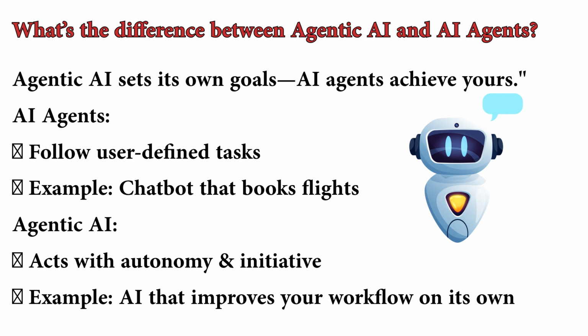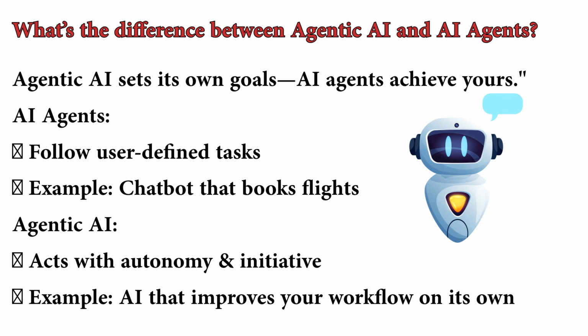Think of agentic AI as having its own goals and AI agents as tools built to achieve your goals. Agentic AI refers to systems that can set their own objectives, make decisions, and act with autonomy to pursue those goals, almost like having an independent sense of purpose. These systems exhibit planning, reflection, and adaptability, often beyond narrow tasks. In contrast, AI agents are goal-directed tools designed to complete specific tasks set by humans.